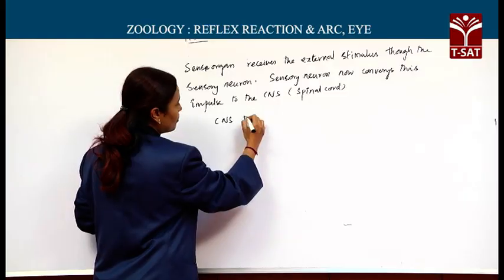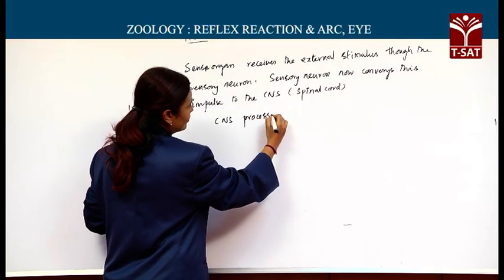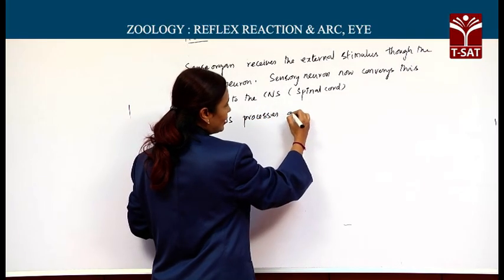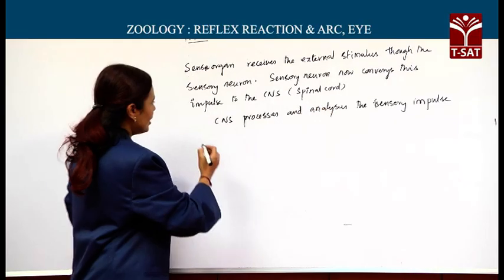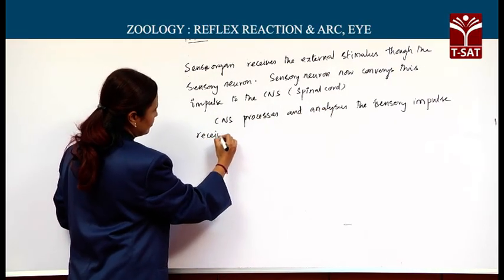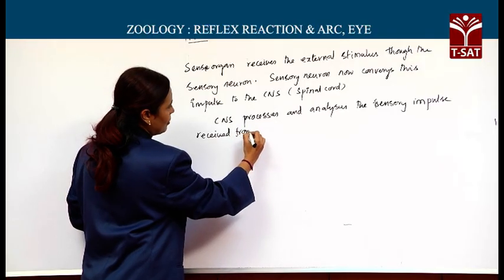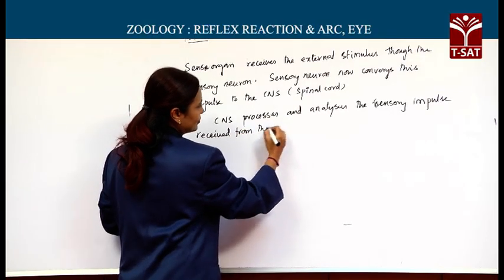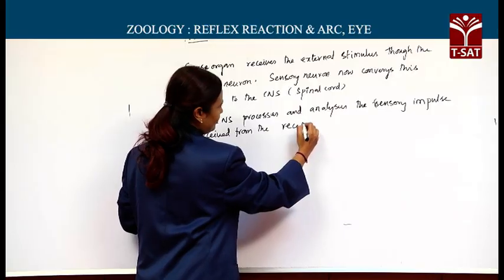The CNS processes and analyzes the information received from the receptors.